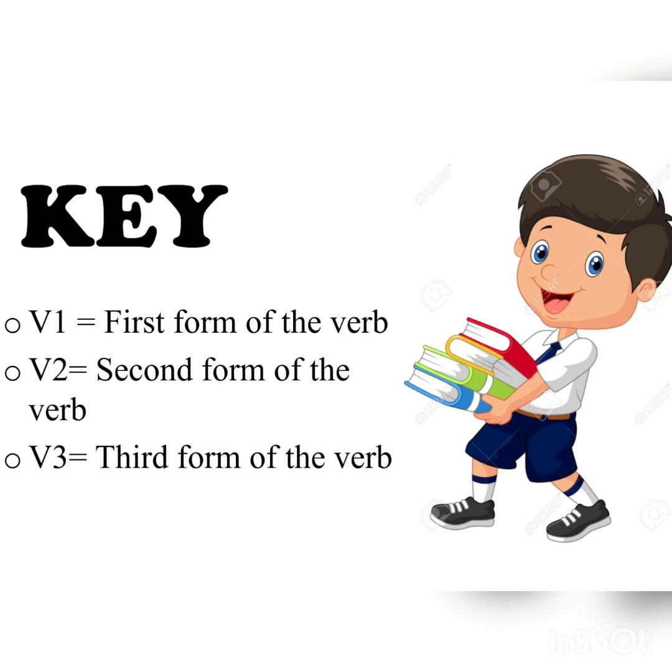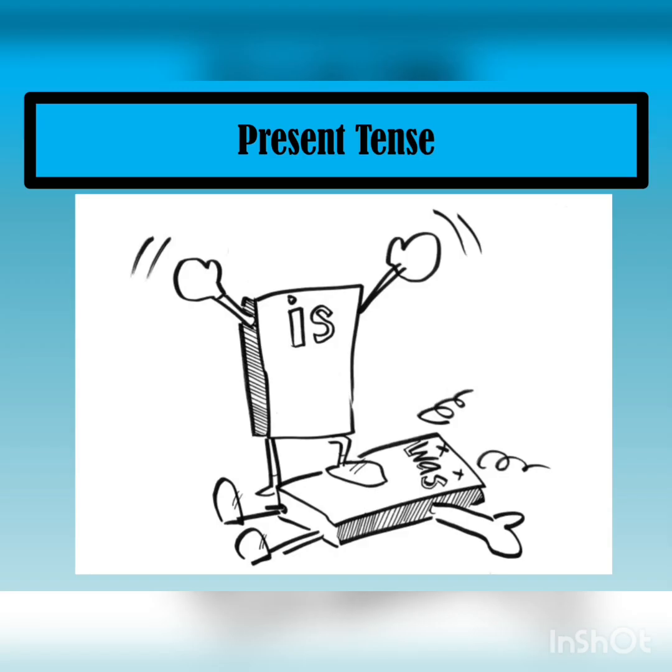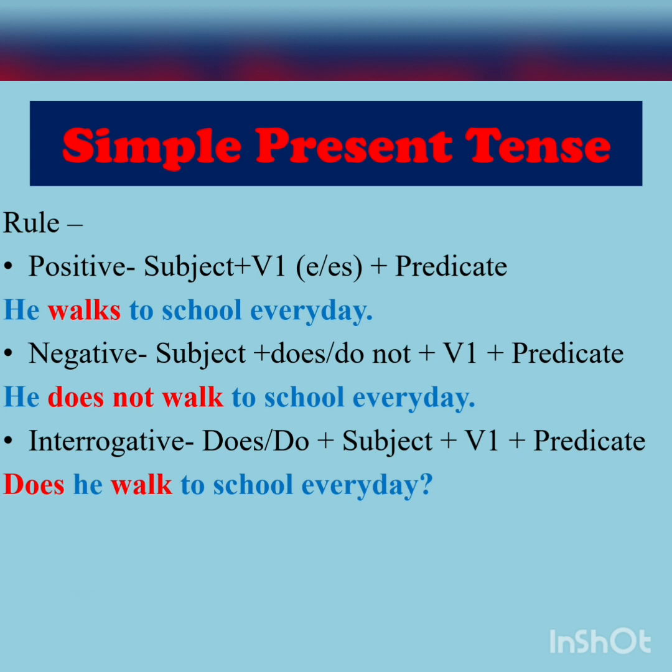Before moving on to all the rules, I want you all to know that V1 denotes first form of the verb, V2 denotes second form of the verb, and V3 denotes third form of the verb. Fine? We are going to start with present tense. So in present tense, the first part which we will discuss is simple present tense.